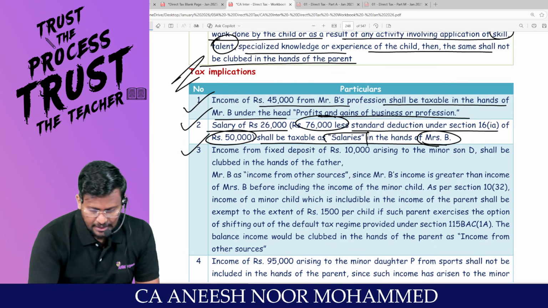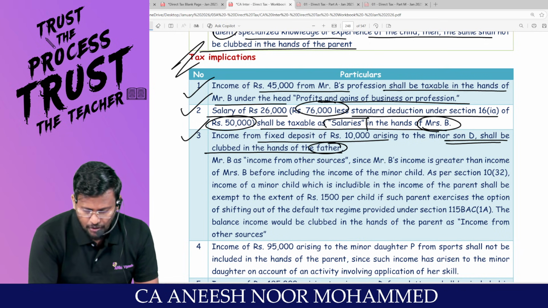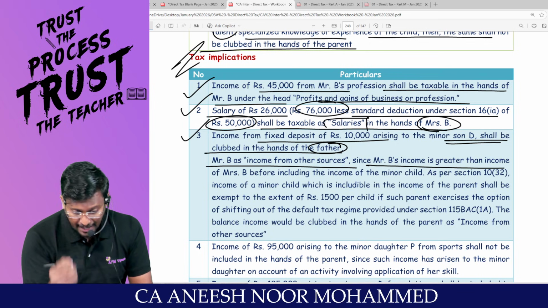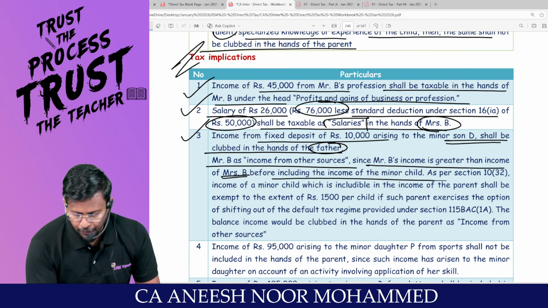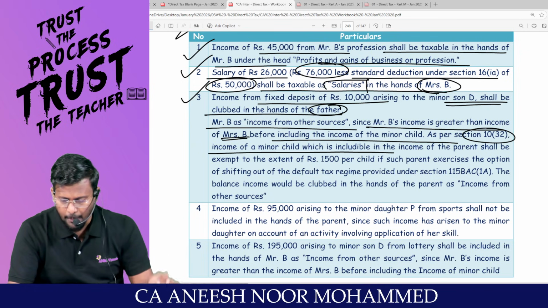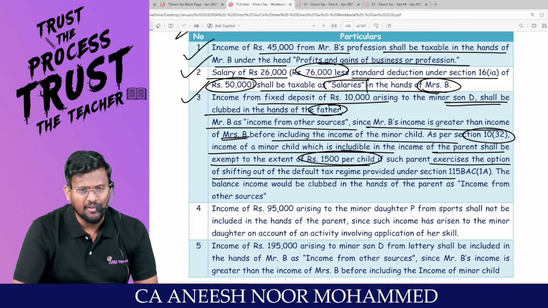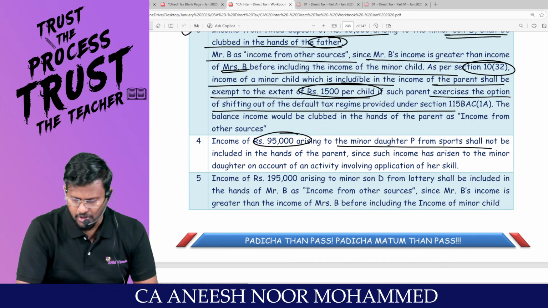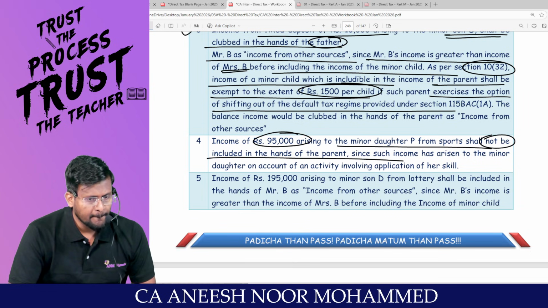Super. Sir, income from FD of 10,000 arising to minor son D shall be clubbed in the hands of father, because Mr. B's income is greater than income of Mrs. B. Have you understood what mistake you will do? Before including the income of minor child, as per section 10(32), income of minor child, which is includable in the income of parent, shall be exempt to an extent of 1,500. The income of 95,000 arising to minor daughter P from sports shall not be included. Why? Because that income has accrued from skill or talent.